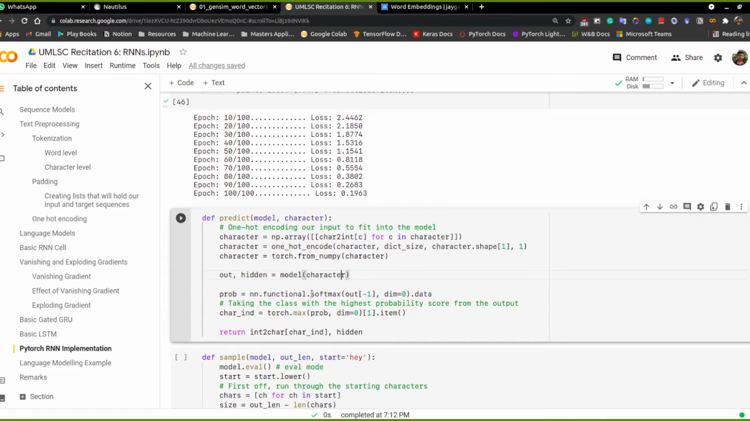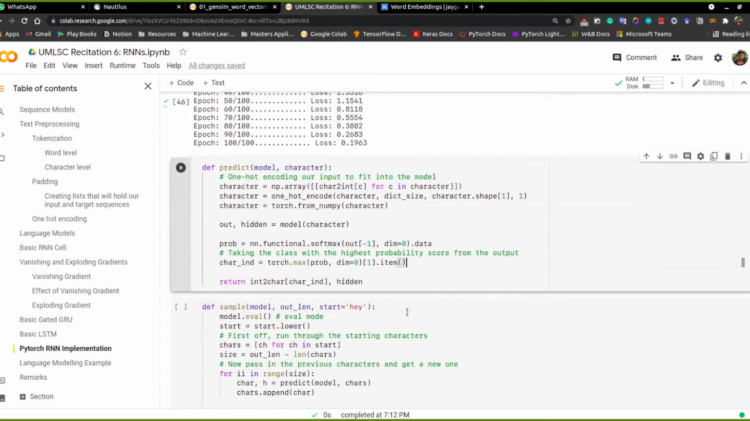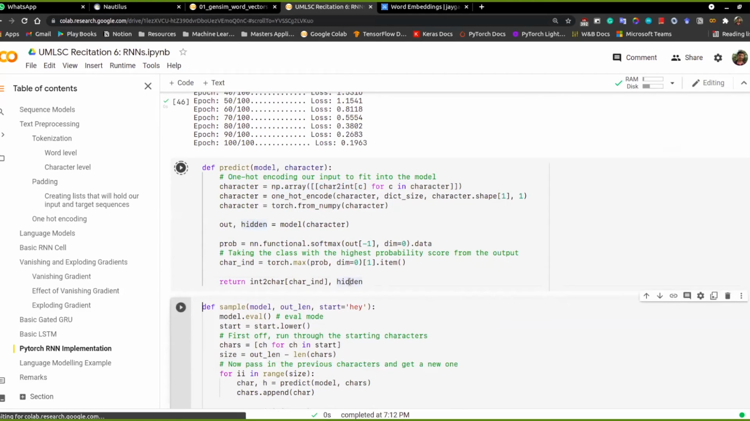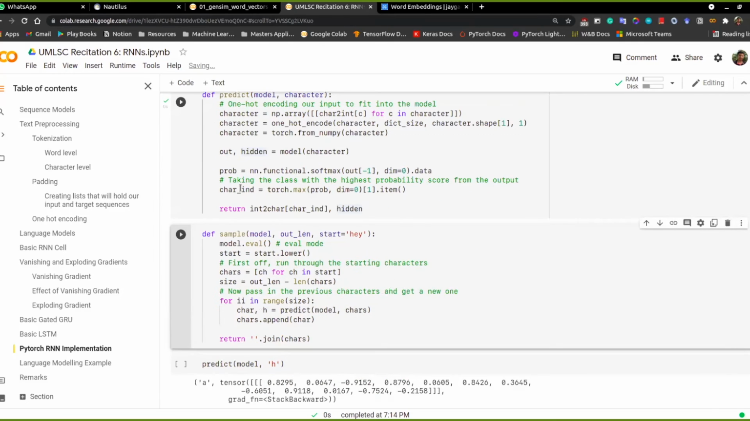And logits can have any value, negative as well as positive. So what we do is apply softmax, which normalizes over all the values that we have in the output. It gives us a value between 0 and 1, like a probability, so we get a probability distribution for the output. Based on that, we take the character with the highest probability, and we return the integer-to-character mapping of that integer.